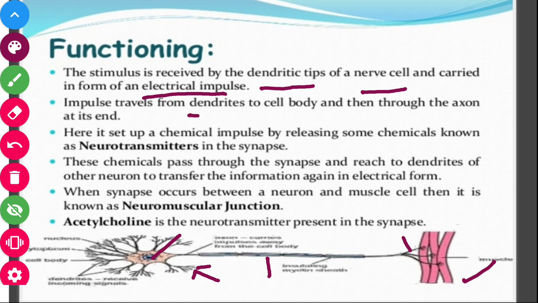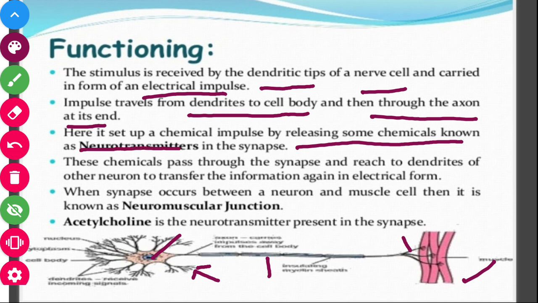The impulse travels from the dendrites to the cell body and through the axon to its end, known as the nerve ending. Here it sets up a chemical impulse by releasing some chemicals known as neurotransmitters in the synapse. Synapse is the gap between the two neurons. So a neurotransmitter is a chemical which is present in the synapse. These chemicals pass through the synapse and reach the dendrites of the other neuron to transfer the information again in the electric form.